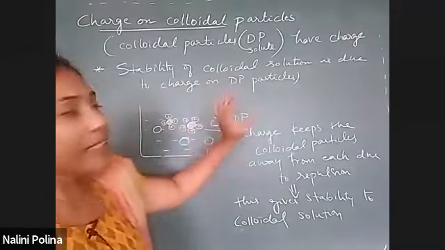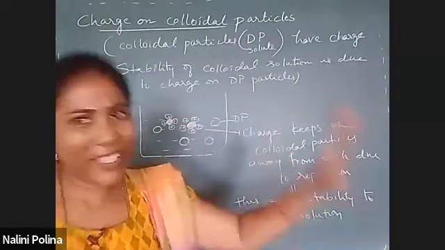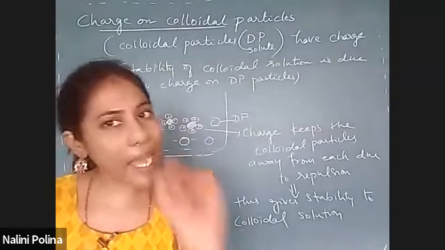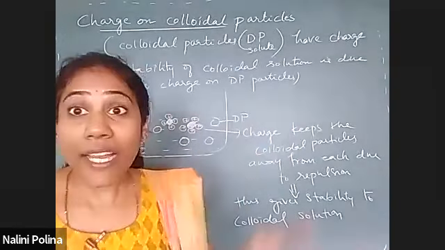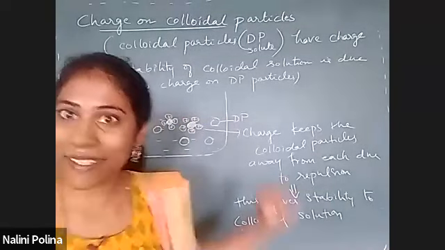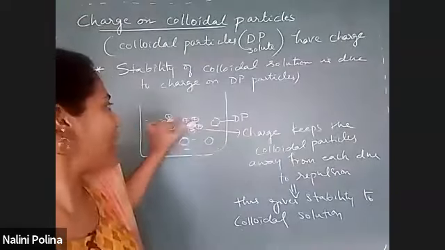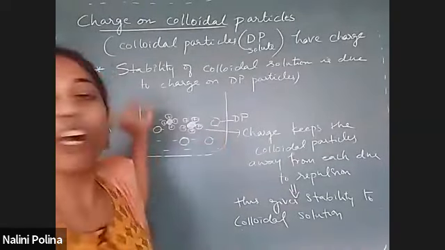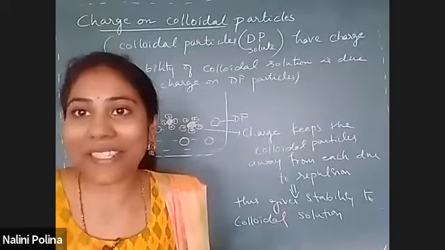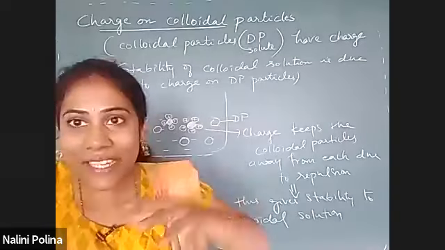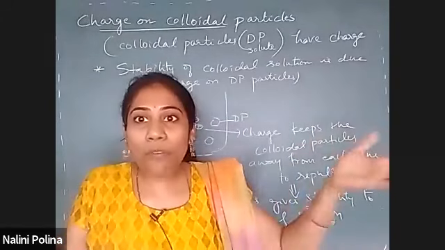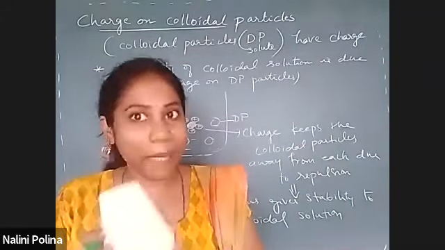So every DP particle, in any type of colloid, must definitely have some charge, and all the particles must have the same charge. This is very important. If one particle has a positive charge, the remaining DP particles also must have a positive charge. Only then does repulsion happen, right? Only when repulsion happens can they stay away from each other. Then you can avoid the combination of DP particles.